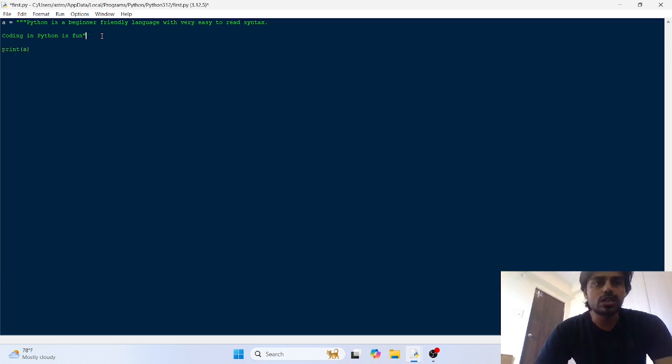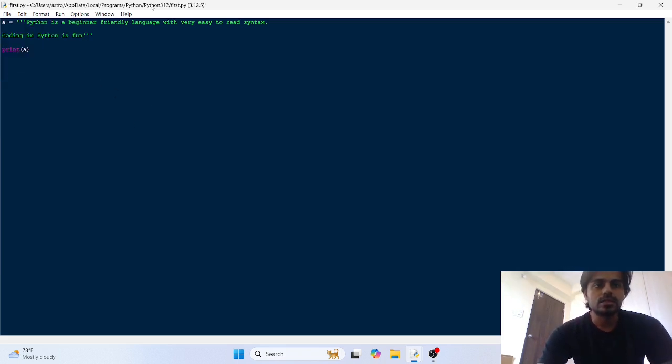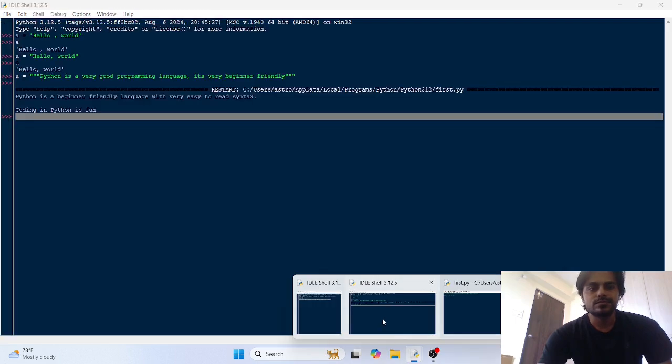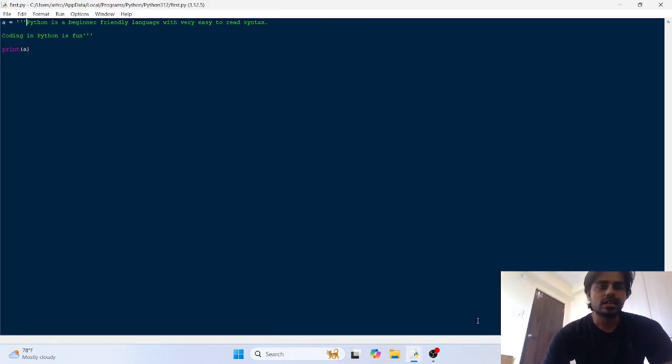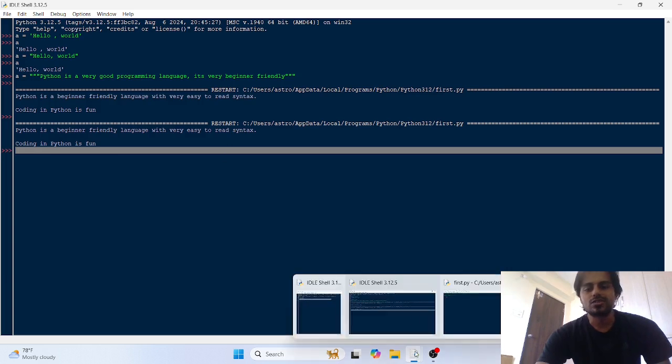If we use a triple quotation mark, but this time we are using single quotes instead of double quotes, we can do that also. So save it. After saving it, we can press F5. You can see that the result is the same.